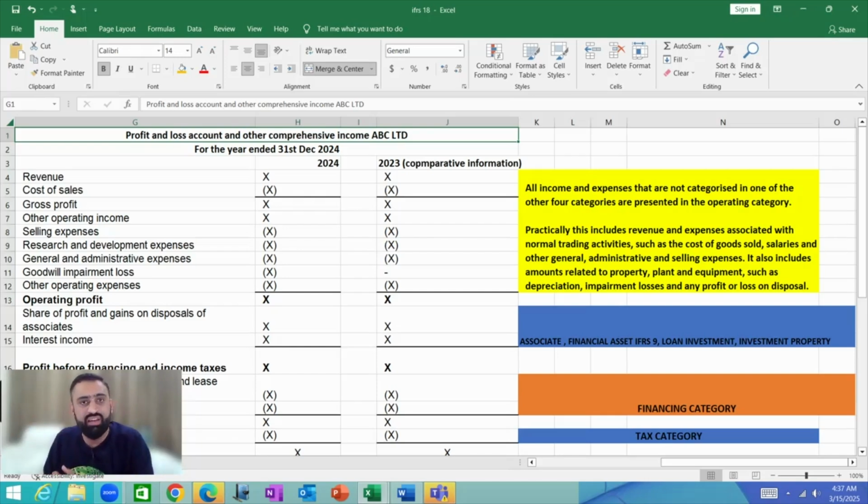So now IFRS 18 wants us to categorize the income and expenses clearly in 5 categories. And the first category is the operating category, which we have talked about.